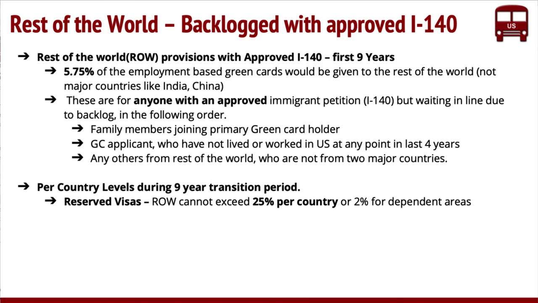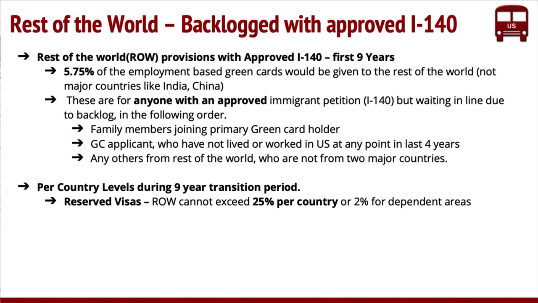So apart from that, they also continue to have the same transition rules. There are reserved visas. They put in a restriction that in the rest of the world category, no country can take 25%. What it means is, let's say Pakistan or Sri Lanka or, for example, Burma, or Honduras for that matter, they cannot take more than 25% of those reserved visas.